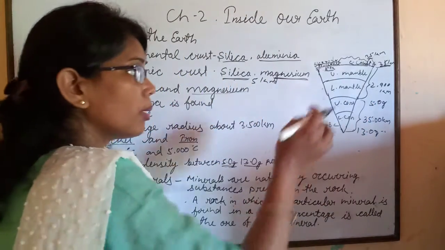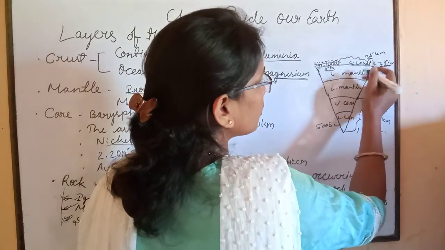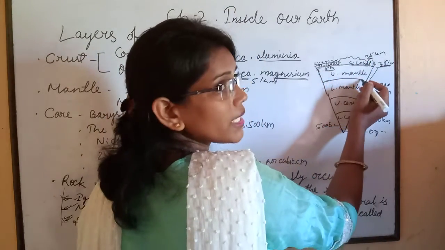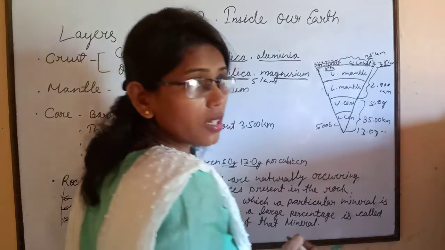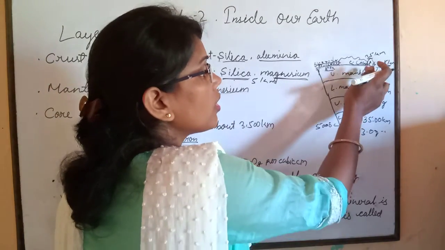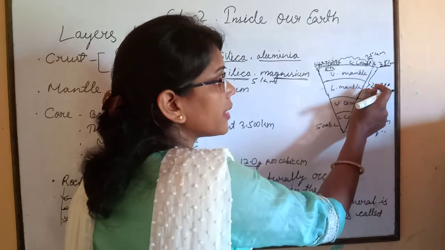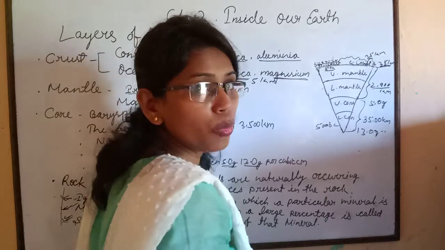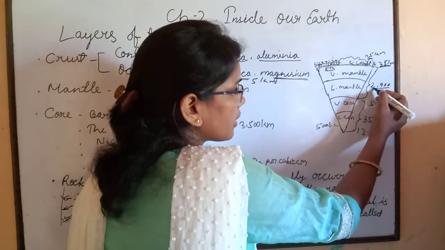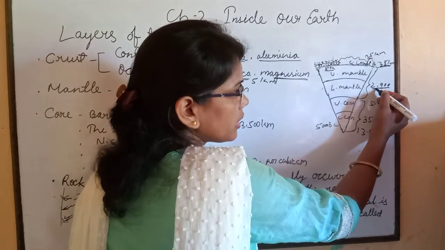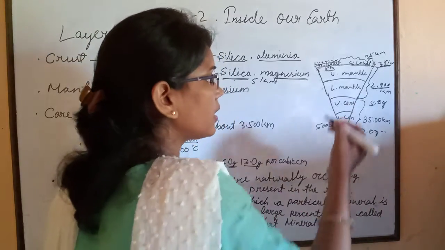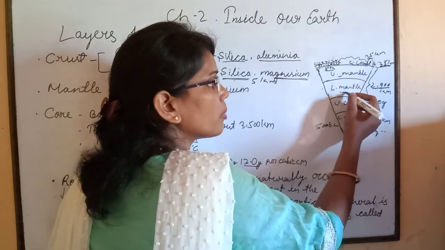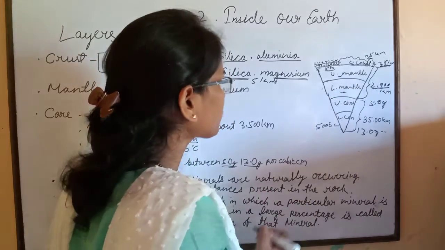Children, the mantle lies beneath the crust, and it is further classified into two groups: upper mantle and lower mantle. The average radius of the mantle is about 2900 km. The upper mantle is found in liquid form and the lower mantle is found in solid form.